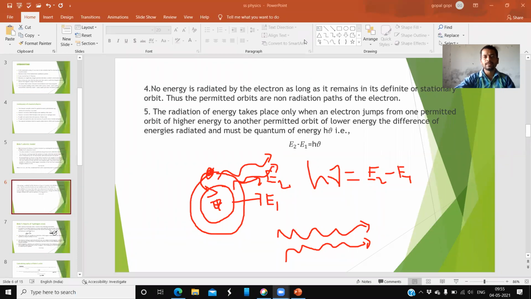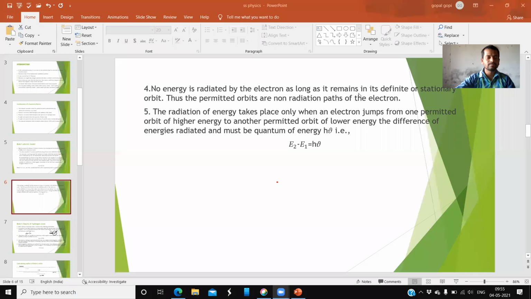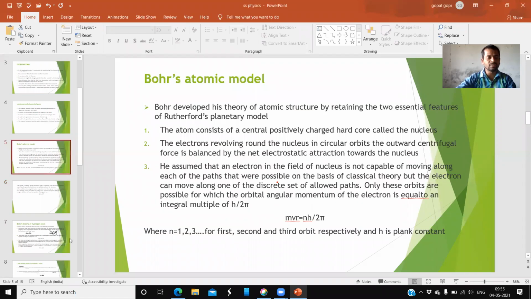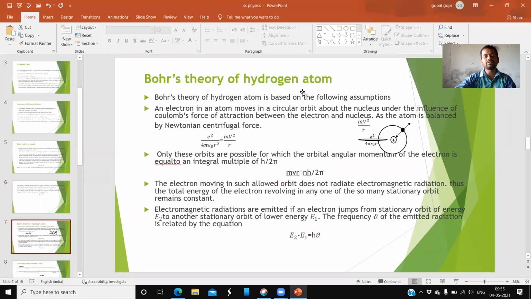All right. And next, see Bohr's theory here. It is generalized. Now Bohr's theory is applied to the hydrogen atom. So if we apply it to the hydrogen atom, then what happens? How can we apply it and what can we get? See here, Bohr's theory of hydrogen atom is based on the following assumptions. What we assumed in the previous one.